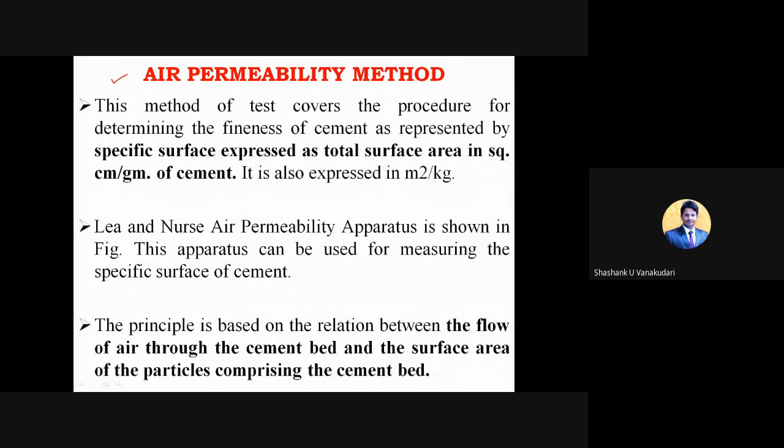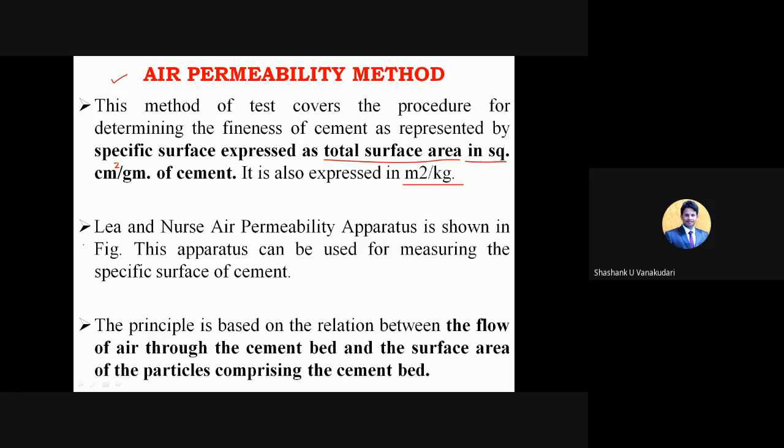So this air permeability method covers the procedure for determining the fineness of the cement, which is represented by specific surface area, expressed as the total surface area in terms of square centimeter per gram, else it can even be measured in terms of meter square per kg. Both are the same. So by conducting this test, we'll come to know the total fineness of the cement in terms of total surface area.